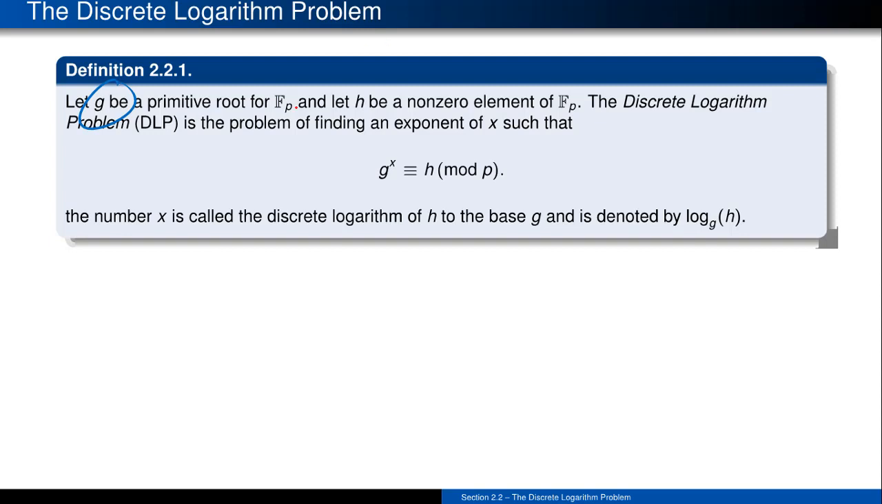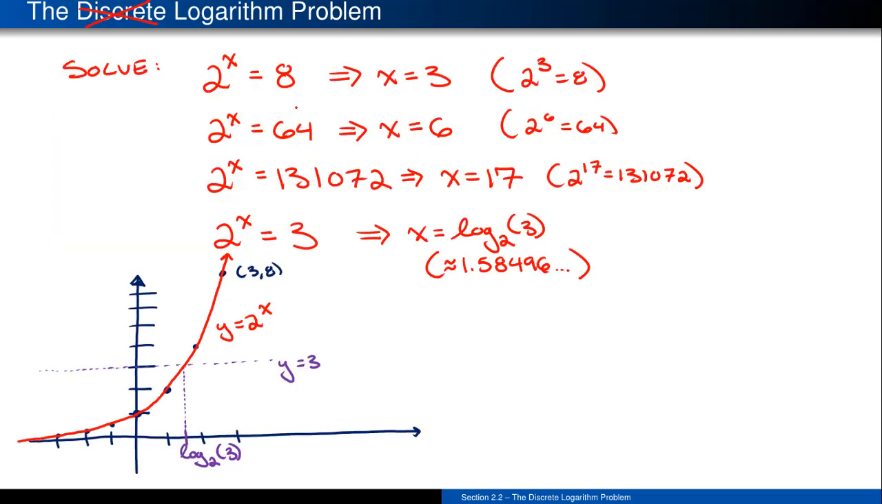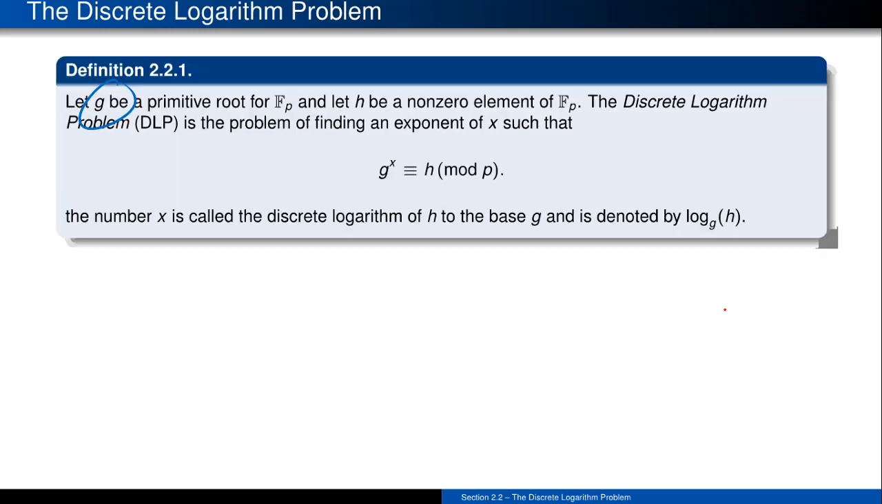And h is just going to be some non-zero entry, which is actually consistent with the classic logarithmic problem, in that I'm not going to start looking at equations of the form 2 to the x equals 0. That thing doesn't actually have a solution in this case. So same thing here. I'm going to take h's which are non-zero in F sub p. So the discrete logarithmic problem, which is often initialized as DLP, is the problem of trying to find that very special exponent x that satisfies the following: g to the x is h, but now I'm adding in this little modulo p afterwards.